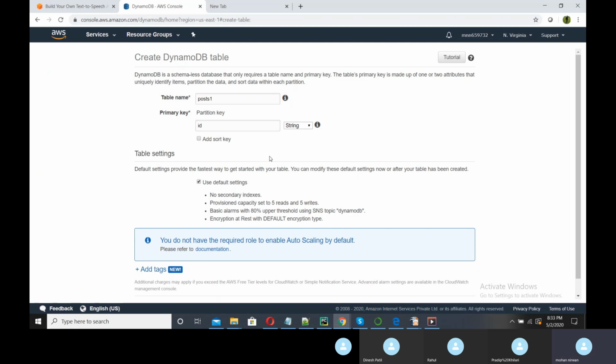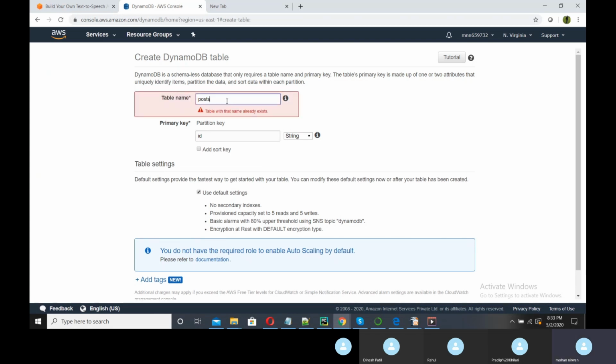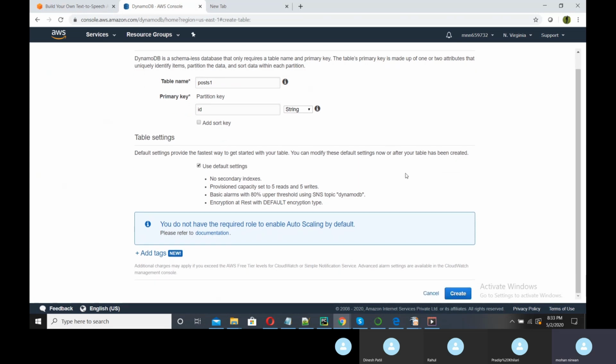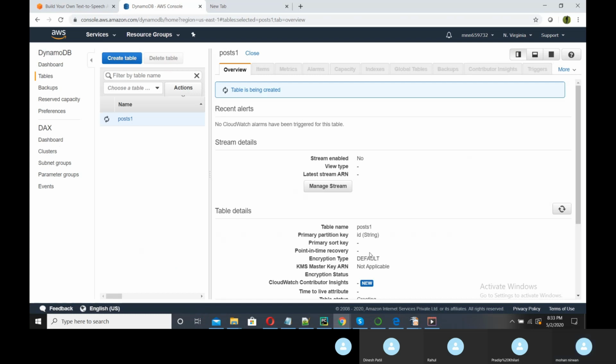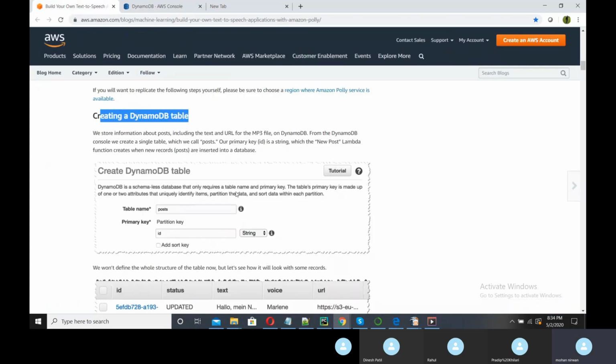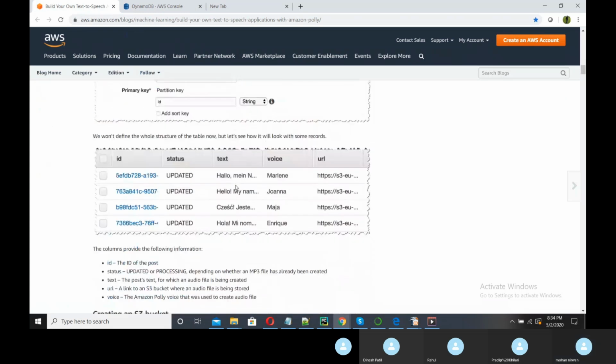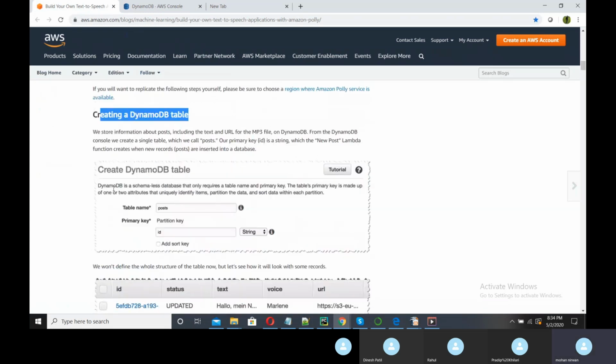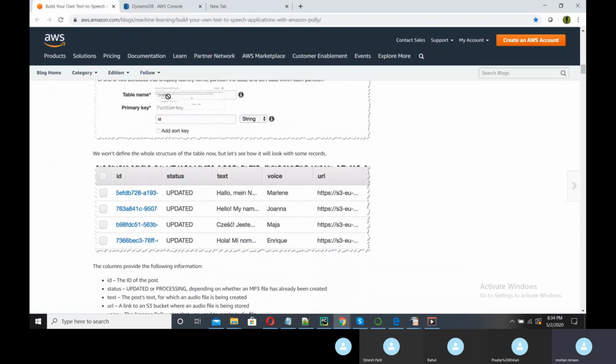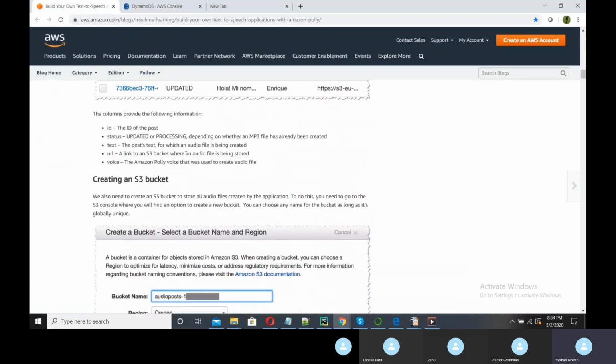Post is already there, so I will give post one. The earlier one we have deleted, right? But I think the metadata is still present. So this is post one. I will copy this name and create this particular table. Okay, our table is created, and post and ID are there.